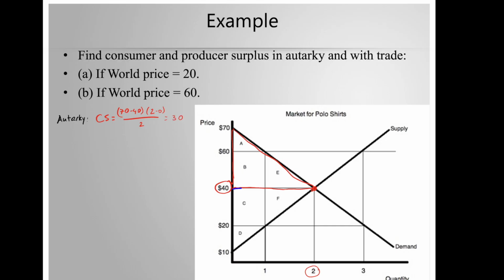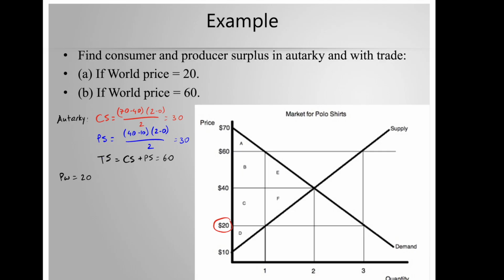Producer surplus is the area below the price and above the supply curve. So it's this area CDF that we need to find. It's also the area of the right triangle, so it is 40 minus 10 times 2 minus 0 divided by 2. It's also 30. So the total surplus is the consumer surplus plus producer surplus, which is equal to 60. The world price of $20 is lower than equilibrium, so it will be more lucrative for the country to import the polo shirts.